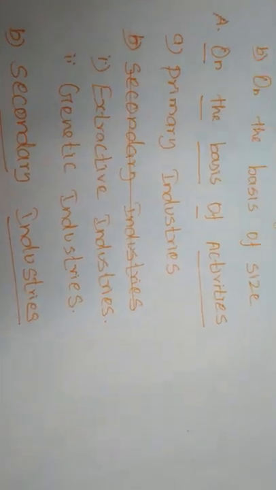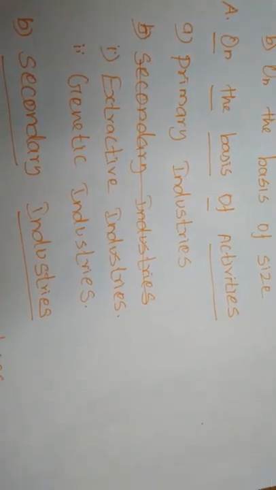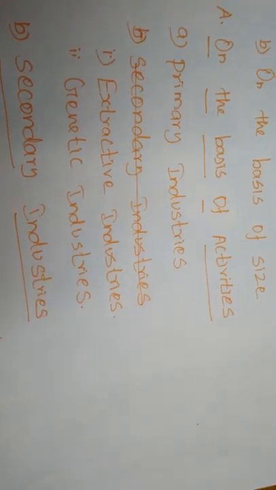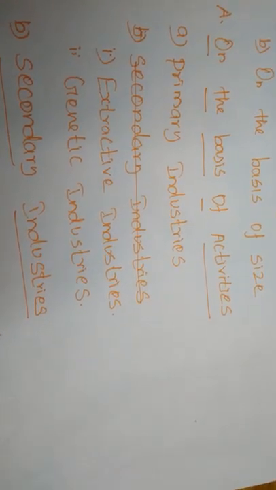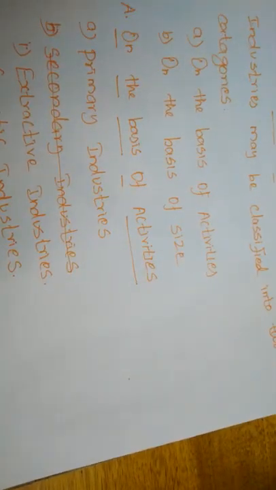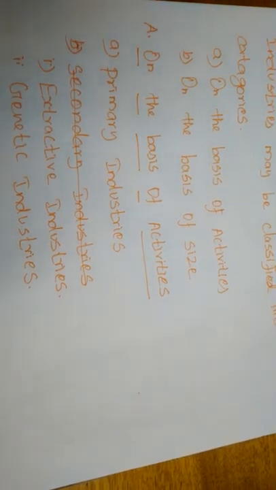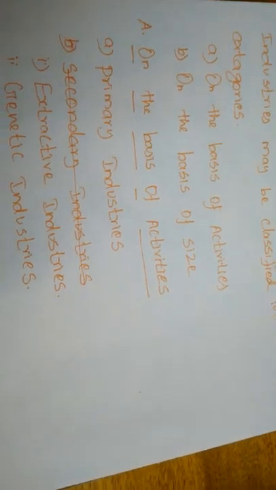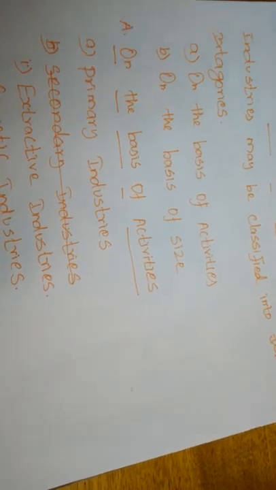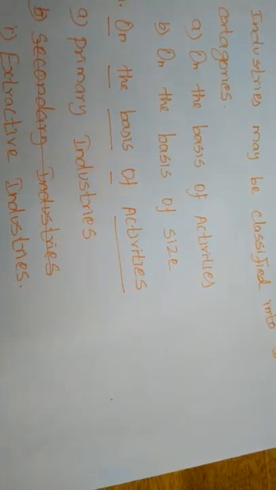First we will study the primary industries. Last time also I told you about the primary industries. Do you remember? Primary industries are concerned with the production of goods with the help of nature. The products we produce with the help of nature, without much effort of human activities, are called primary industries.